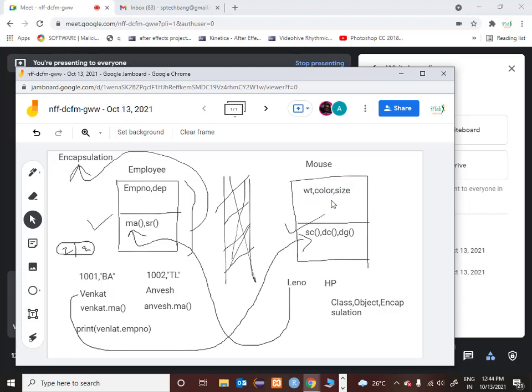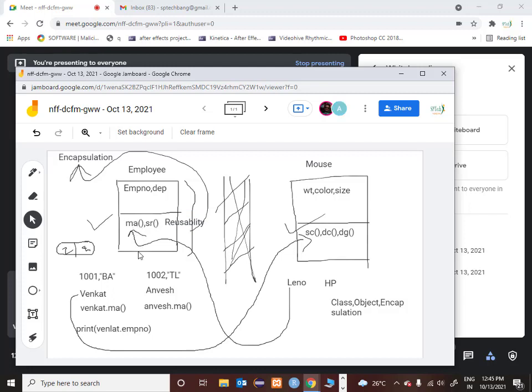Yeah. Okay. Very much. Now, one more interesting thing you must have observed here is that we have a concept called reusability. See now, for example, you see this mark attendance and send report function.